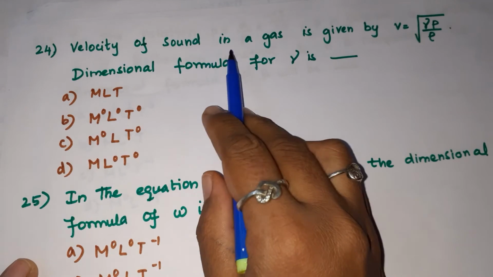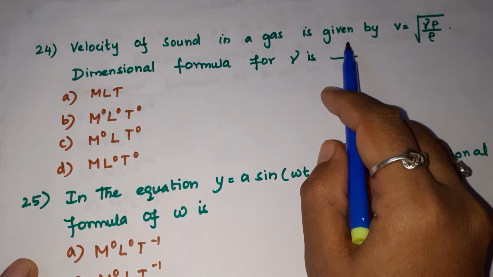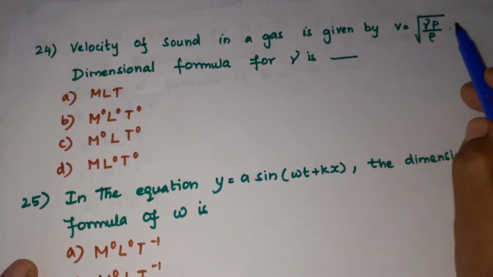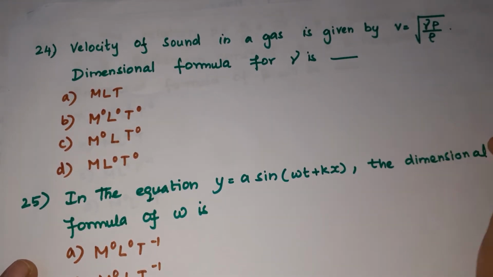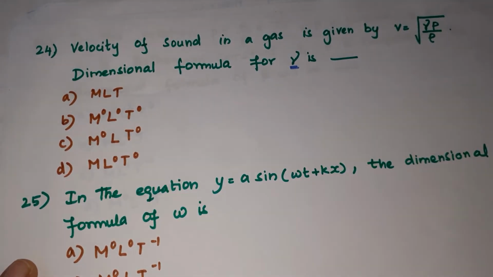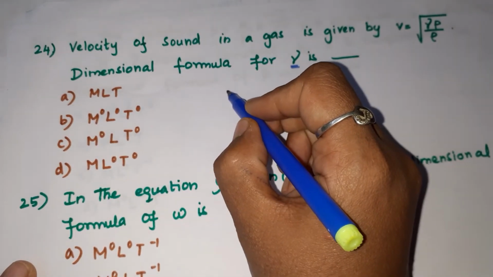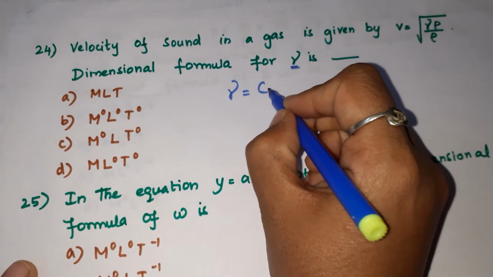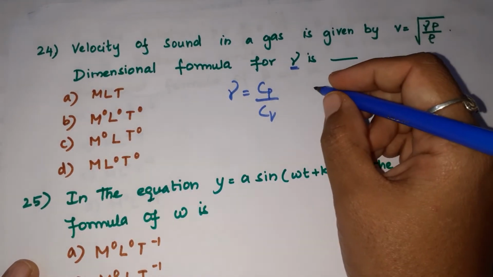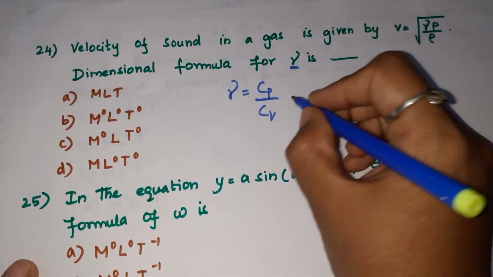Velocity of sound in a gas is given by V equals root of gamma P by rho. So we are going to find the dimensional formula for gamma. What is the formula first of all for gamma? This is the ratio between Cp by Cv. Cp by Cv is dimensionless, so it has no unit.